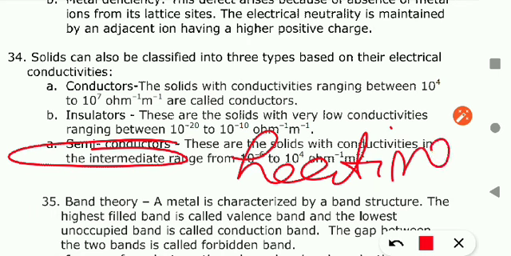So you will keep in mind that there are three types of solid. First, conductor, which conducts electricity at normal temperature; insulator, which does not conduct electricity; and semiconductor, which conducts electricity on heating.